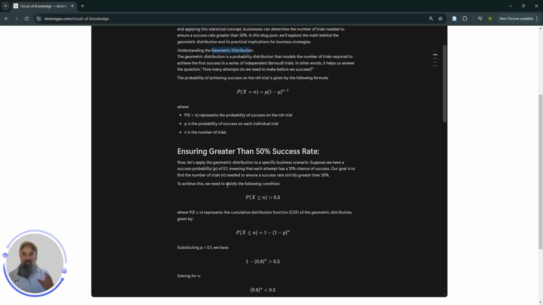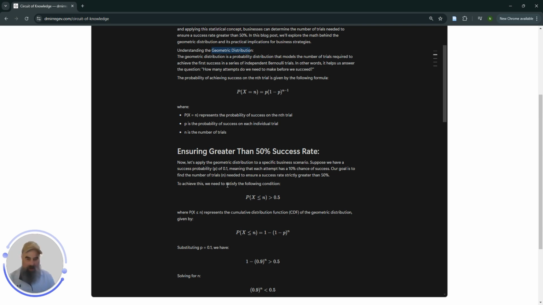So suppose we have a success probability of 0.1 or 10%, meaning that each attempt has a 10% chance of succeeding. So our goal is to find the number of trials n, lowercase n, needed to ensure a success rate of strictly more than 50%. So we are now asking the following question. What is the number of trials n to guarantee more than a 50% chance of succeeding? This guarantees that accumulated across all of these trials, we have a success rate of more than 50%.